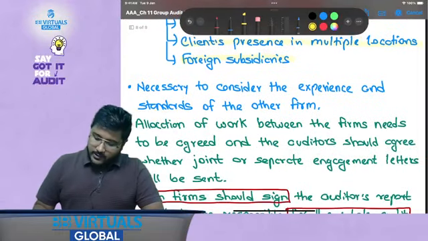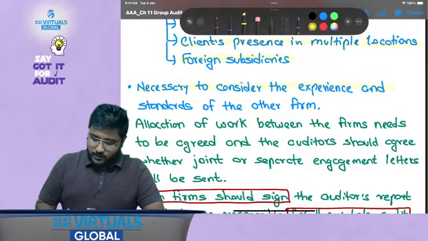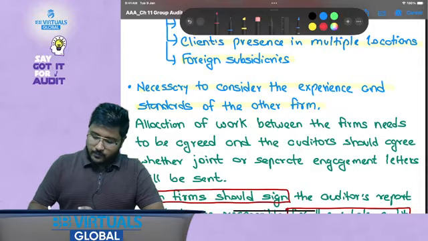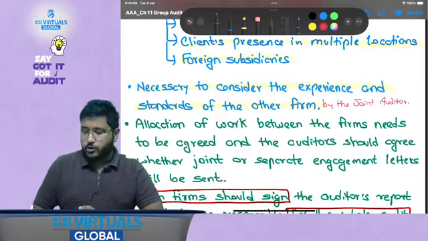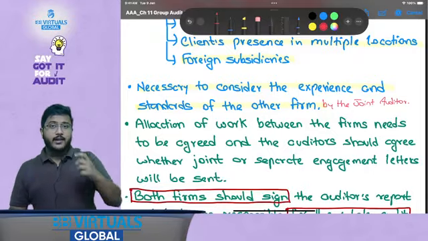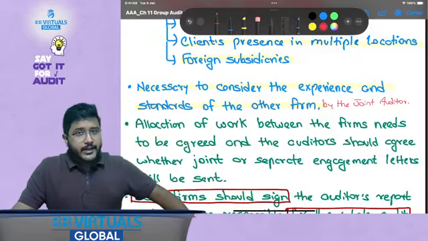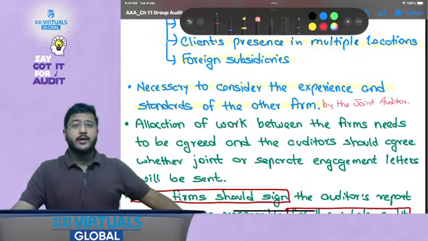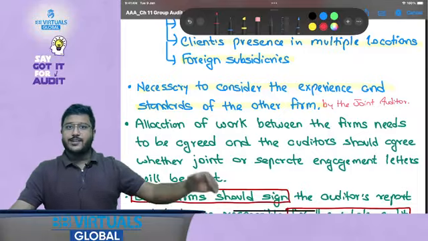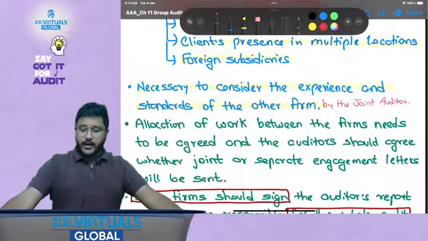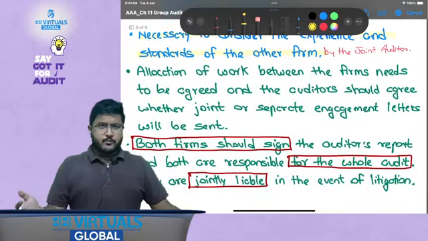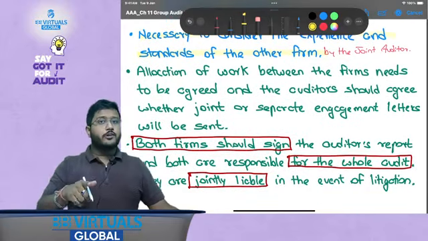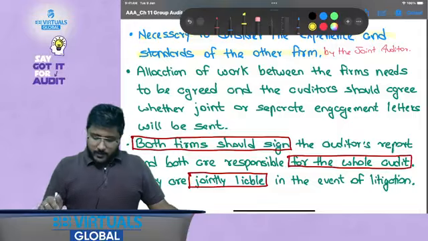Now, it is necessary to consider the experience and standards of the other firm, by the joint auditors. That is, before signing any report or before accepting any engagement as a joint auditor, you should evaluate whether the other party is competent or not, what is the standard of report, what is the standard of quality of the other auditor. Now, allocation of work would be decided via professional judgment between them, but who would be responsible? Everybody would be responsible.